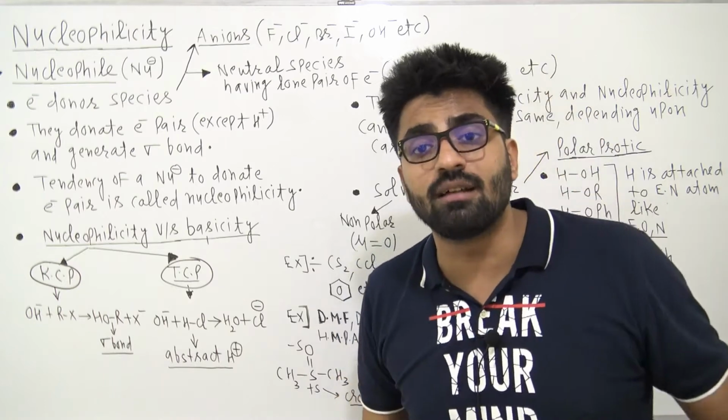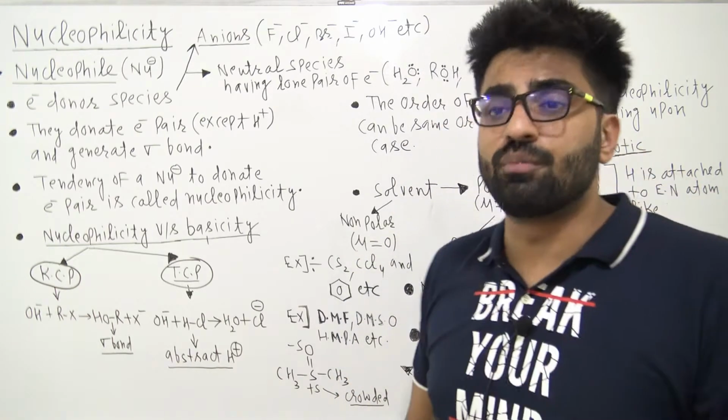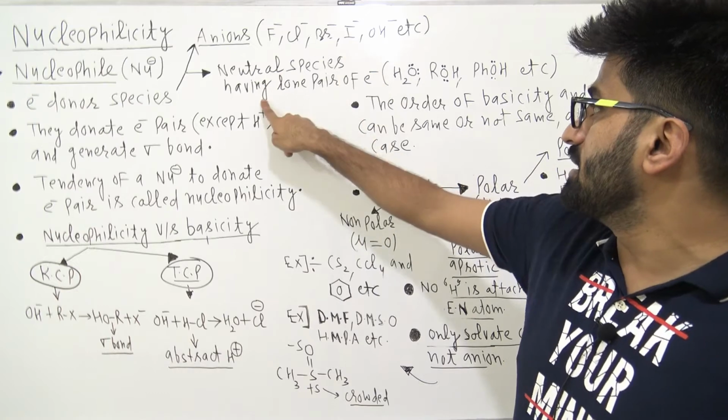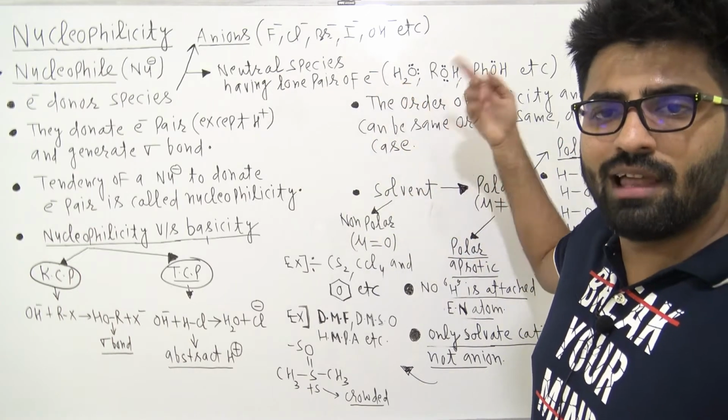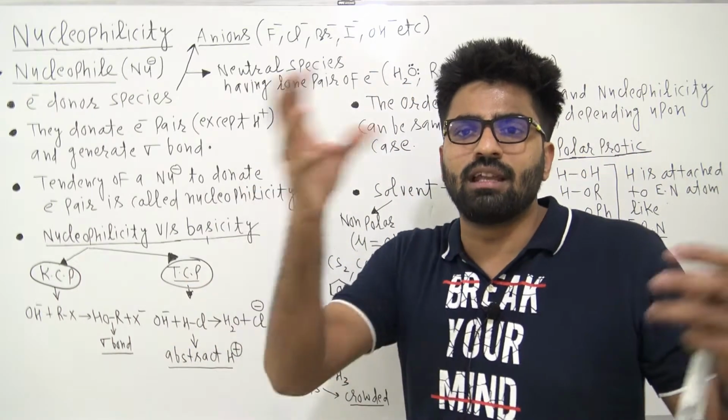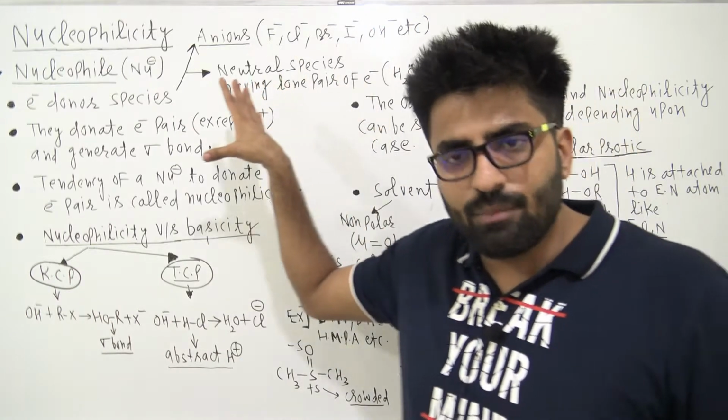And what kind of neutral atoms? Those in which the central atom has a lone pair of electrons. As you can see, neutral species having a lone pair of electrons, H2O, alcohol, phenol, water, right? In all of them, oxygen has a lone pair. So these are examples of nucleophiles, right?